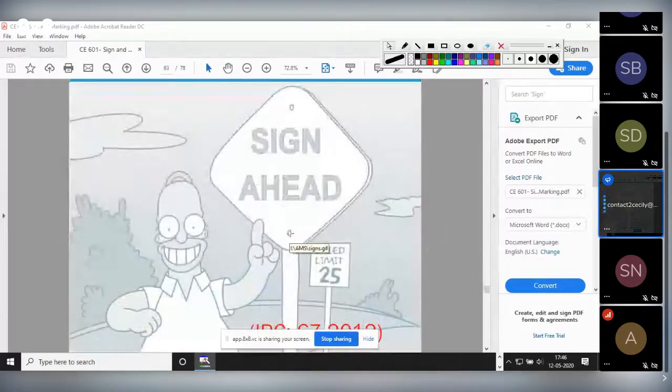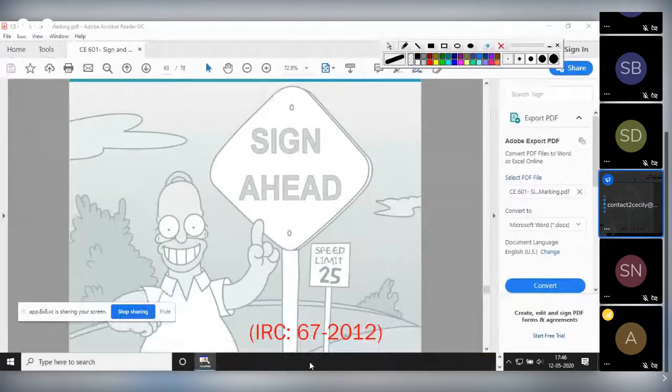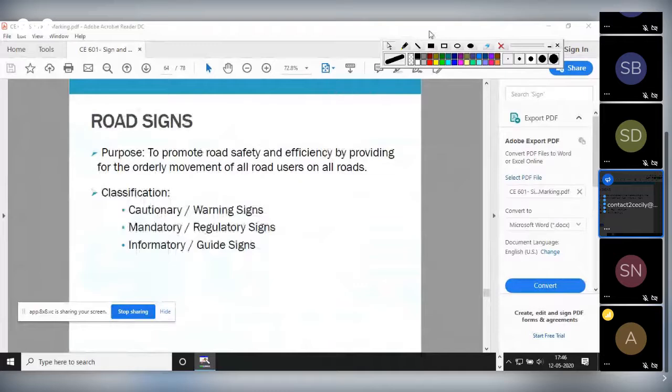Now let us go to the sign. All these are under your marking. So marking is over, and the code that we are using, as I said, is IRC 67 for the sign. And for marking it is IRC 35. As I discussed in yesterday's class, there are basically three types of signboards. What are those? Cautionary, please remember, okay?